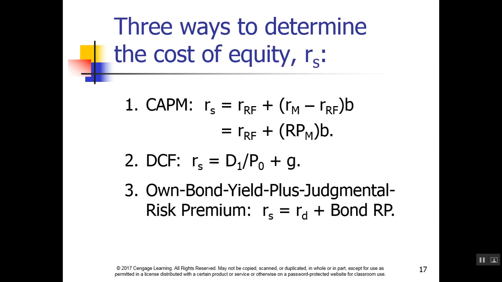There are three different ways to calculate the cost of equity, which can be used interchangeably for common stock: 1, the capital asset pricing model, 2, the dividend growth model, or 3, the own bond yield plus judgmental risk premium model.